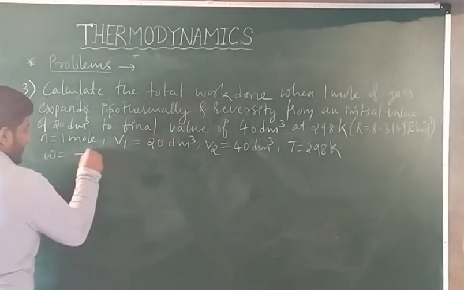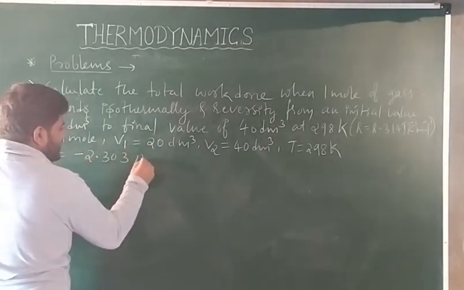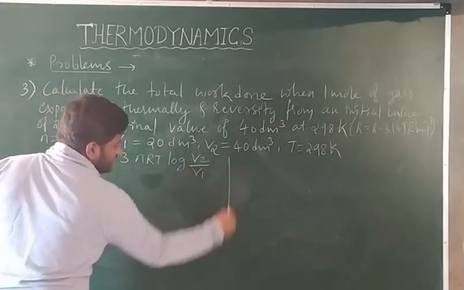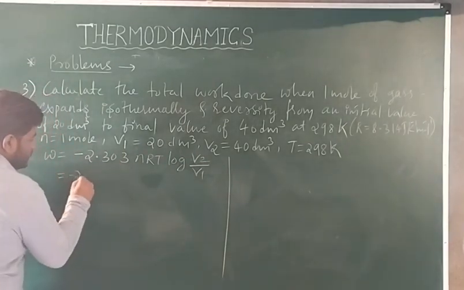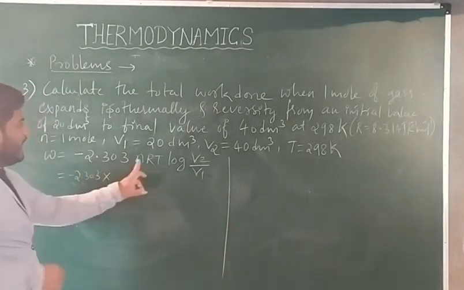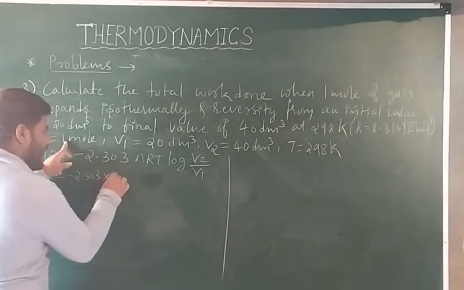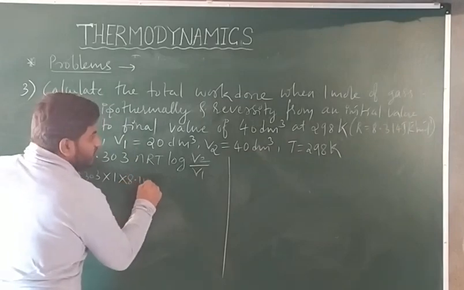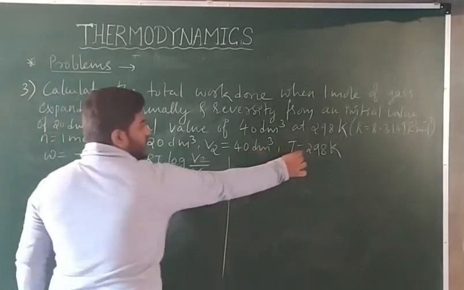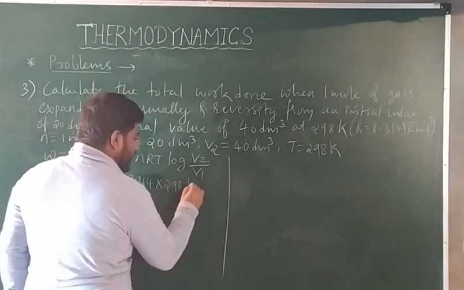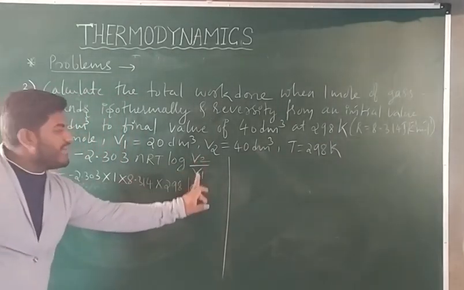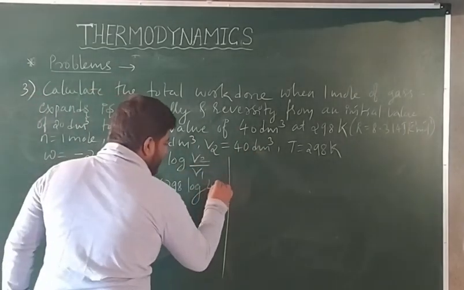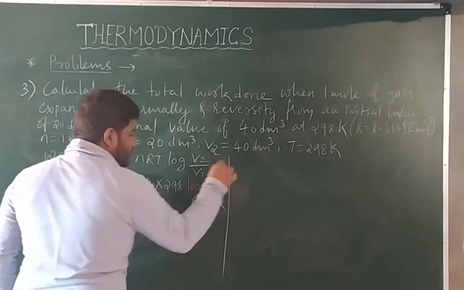So write down that what you are getting. Work done is equal to minus 2.303 nRT log V2 divided by V1. Put all values. Minus 2.303 into, what is n value? n is number of moles, how much? 1. What is R value? R value is given in question, 8.314 into, what is T value? T value is 298 log of V2 divided by V1. What is V2? V2 is 40. V1 is 20. 40 divided by 20, 2 you are getting, right?